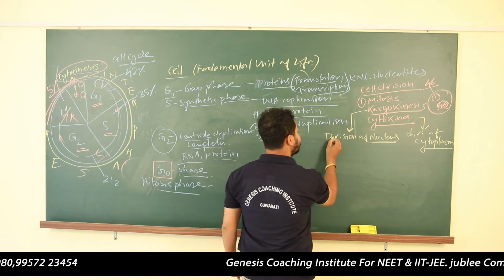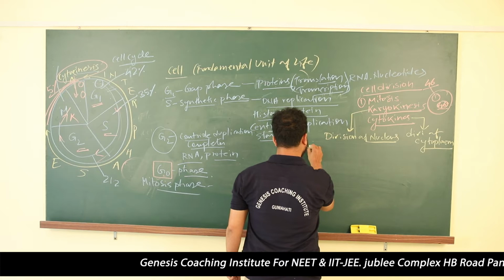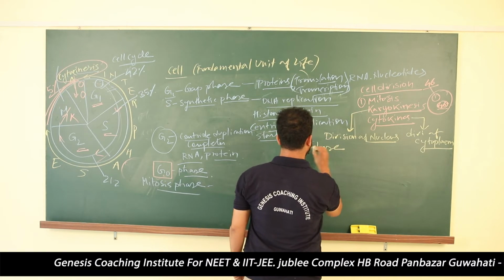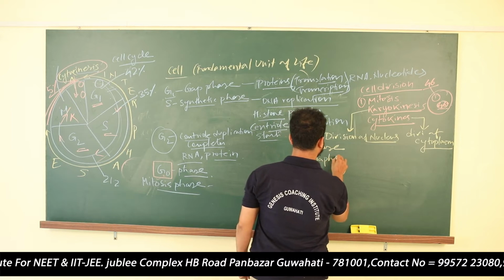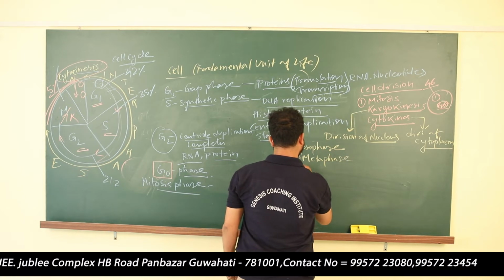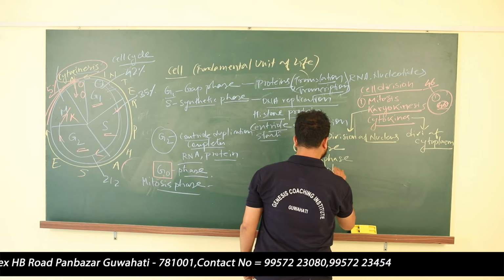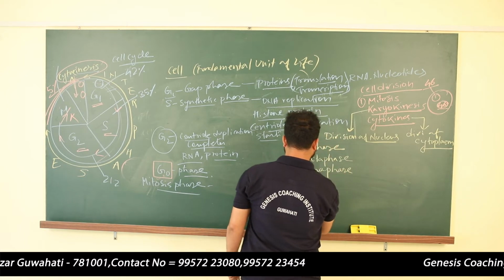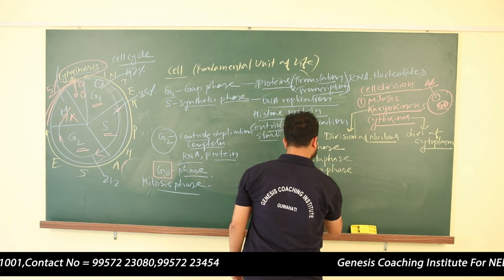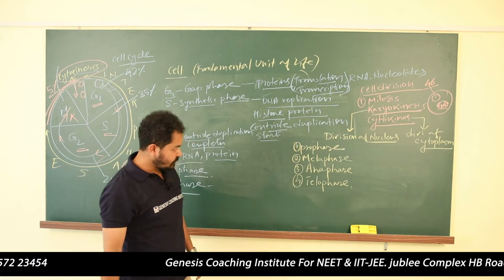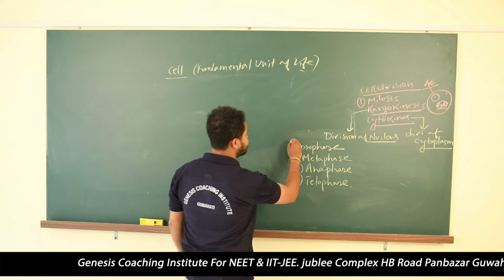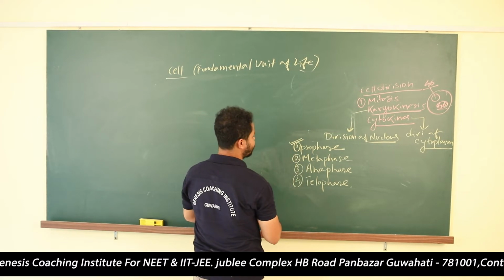In karyokinesis, there are some stages. For example, number one, prophase. Number two, metaphase. Number three, anaphase. And the last one is known as telophase. Are you getting my point? So number one stage is prophase.